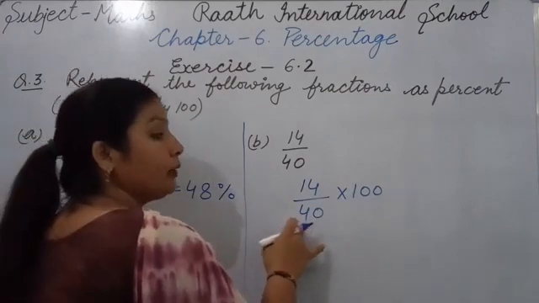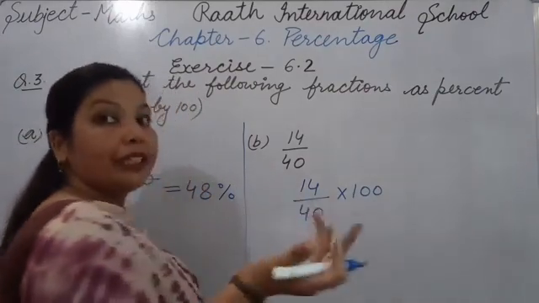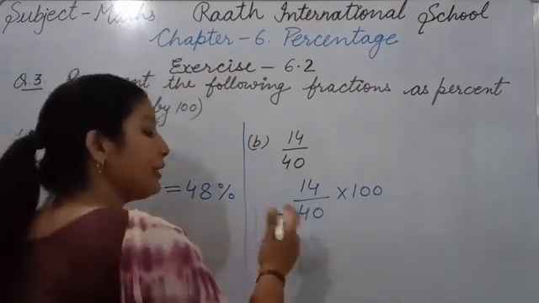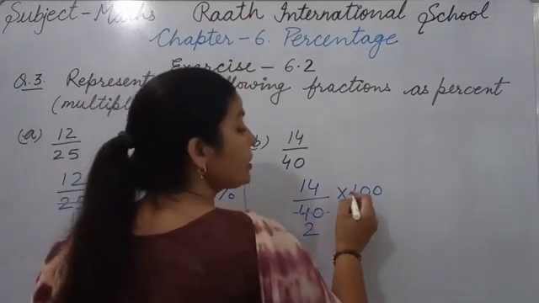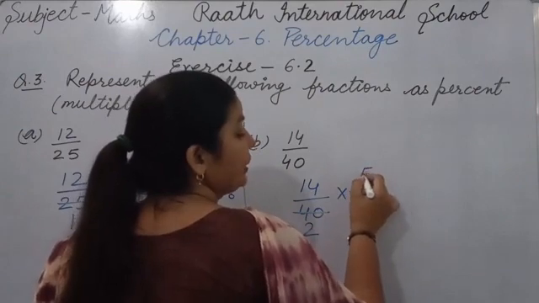So we know that in 20 table 40 also come, 100 also come. So we can choose 20. In 20 table where is 40? 2 2s are 40. And here is 5 20s are 100.